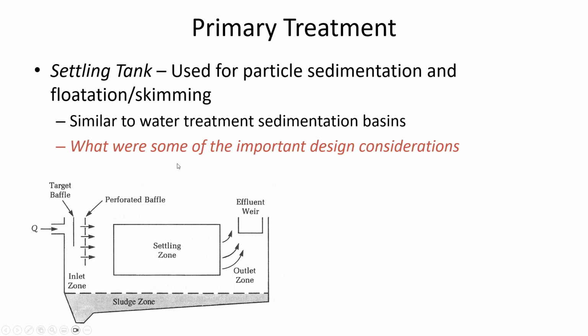So some of the important design considerations are the flow rate that's coming in and trying to baffle it so that we create what we call a quiescent settling zone. Quiescent means calm. It's the opposite of turbulent. Turbulent means that there's a lot of aggressive mixing and scouring, and it's not advantageous for things to be calmly going down through the fluid.